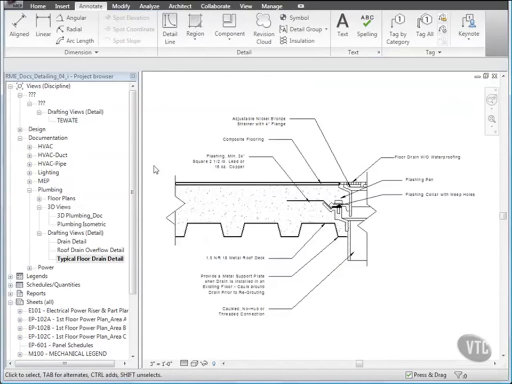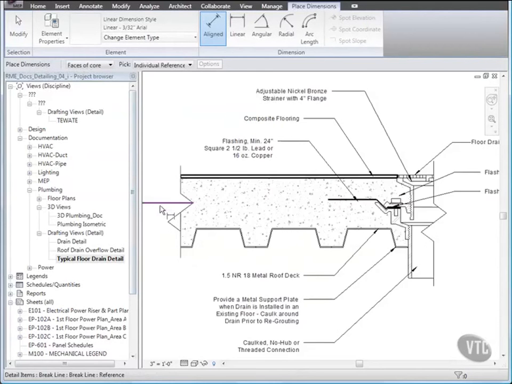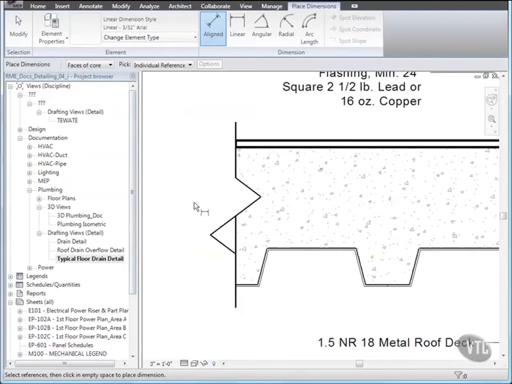Next, to add dimensions, from the Dimension panel of the Annotate tab, click Aligned. Then place a string of 2 dimensions by selecting the objects shown.